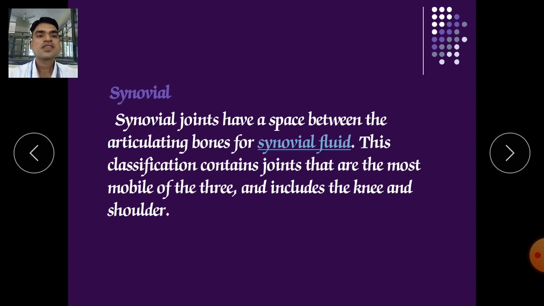Synovial joints have a space between articulating bones, called synovial fluid. This classification contains joints that are the most mobile of the three. Out of all these three classes, this is the most flexible joint, and it includes knee and shoulder joints.